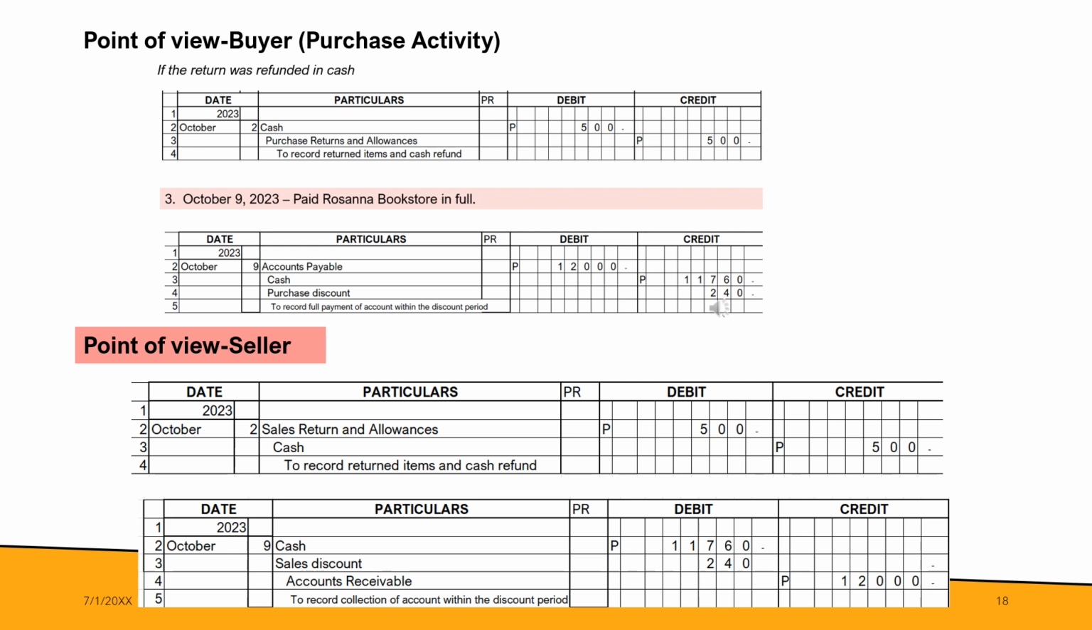So you will notice that the entry of the buyer and the seller are almost the same. It's just that the credit side of the buyer, which is 11,760 and 240, becomes the debit of the seller. And then the 12,000 is also present in the entry. So instead of accounts payable for the buyer, it's the accounts receivable.